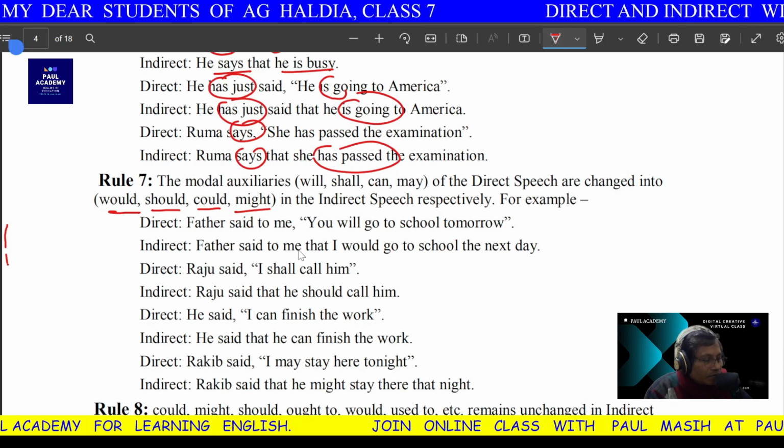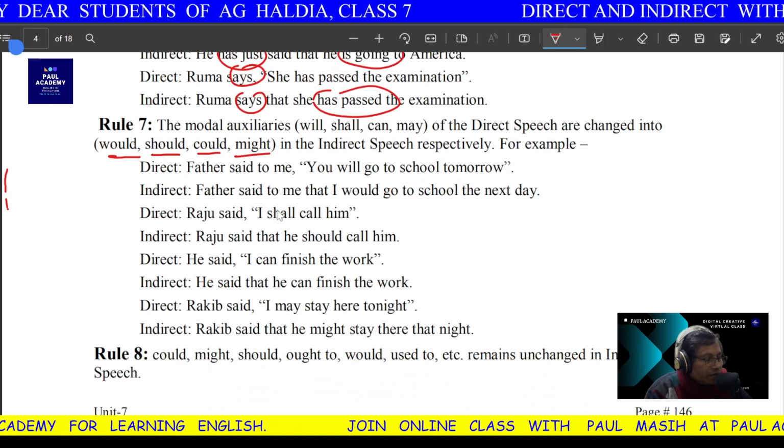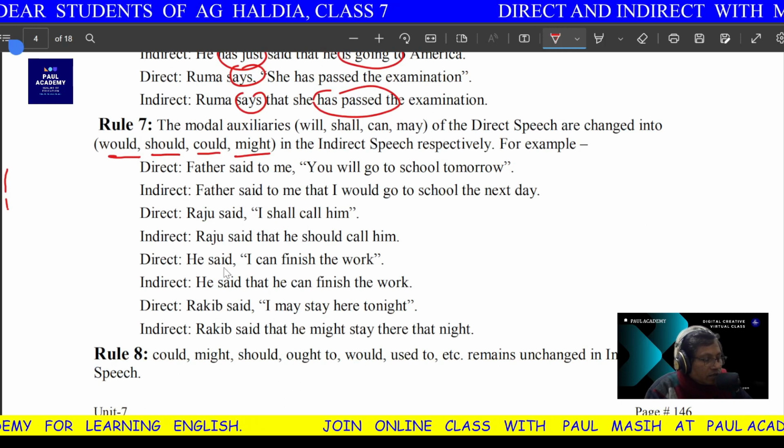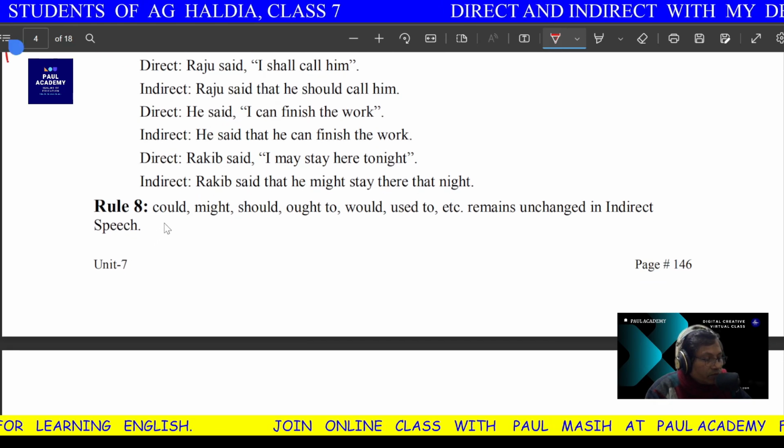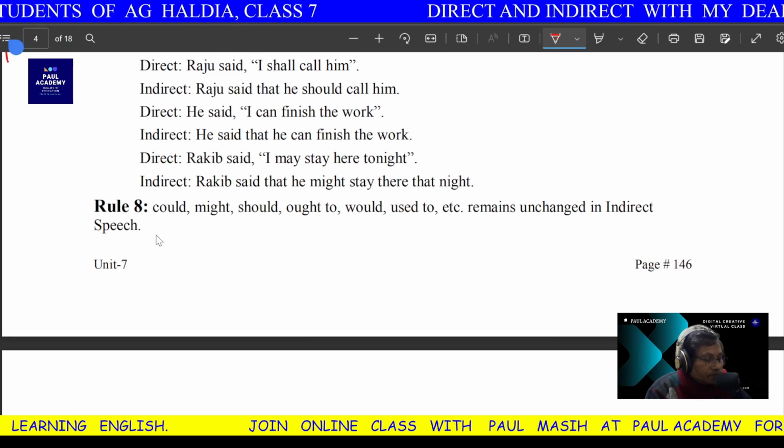So these are the examples. You can pause your video and have a look at this, and you will be able to understand. If you still have any doubt, please write in the comment box. I will get back to you.